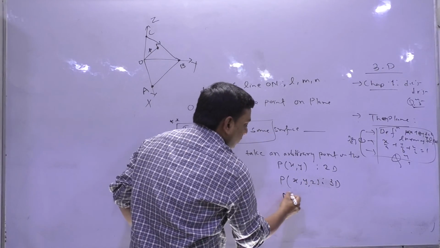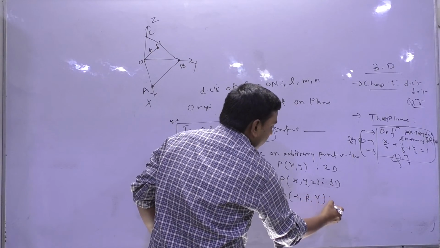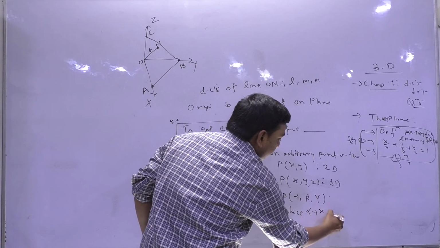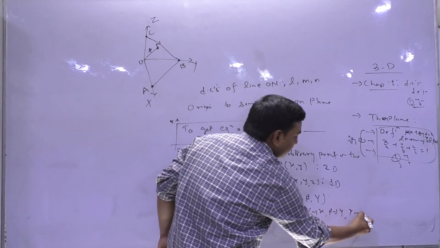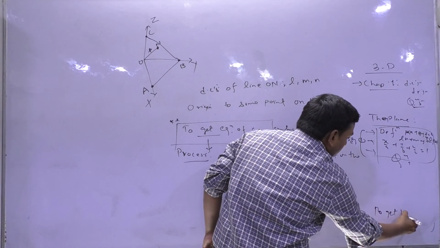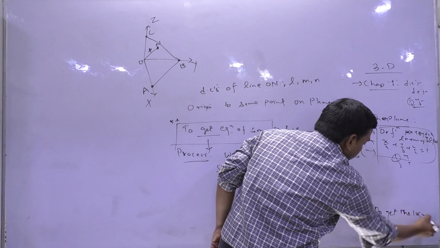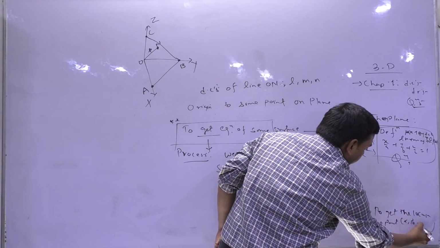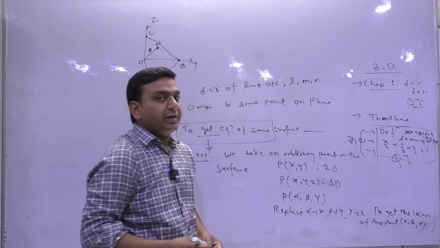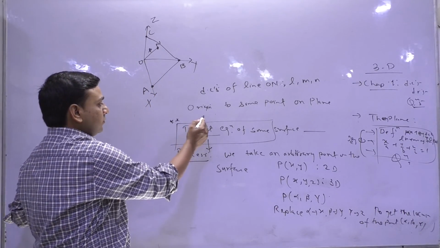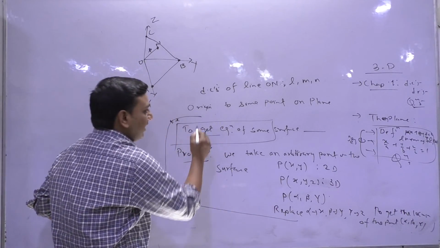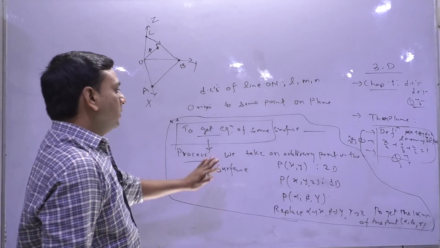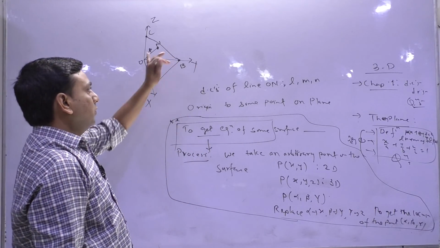Some people take the point (alpha, beta, gamma), and at last they replace alpha by x, beta by y, gamma by z to get the locus of the point alpha, beta, gamma, where alpha, beta, gamma is some arbitrary point. So in case of geometry, please do follow this process. The same process I followed here.